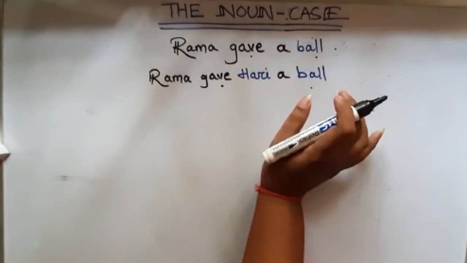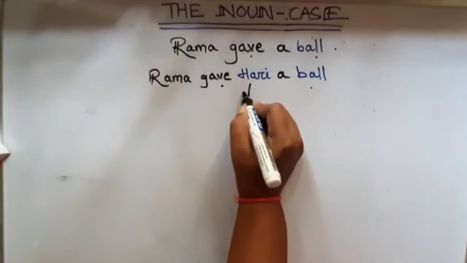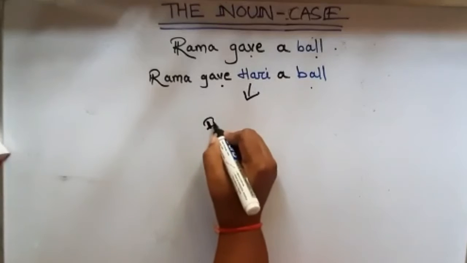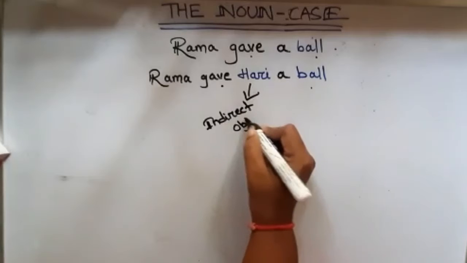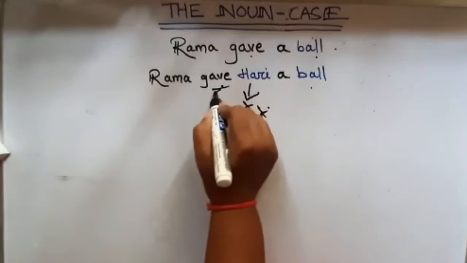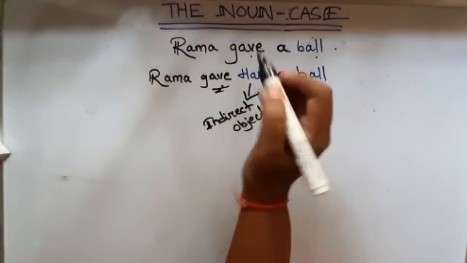The noun Hari is called the indirect object of the verb gave. Hari is the indirect object. To whom?